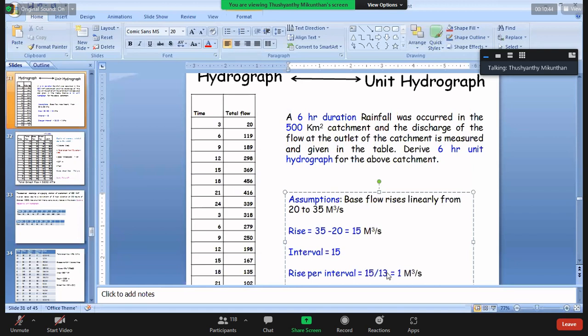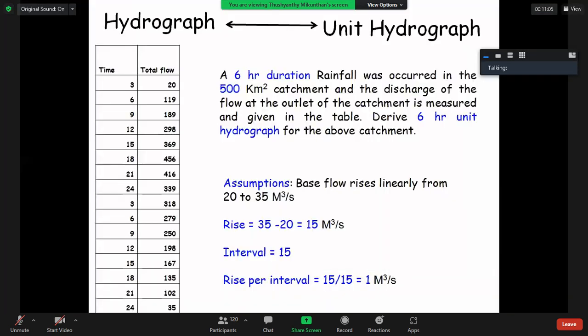Please correct there also. Is it okay now, everybody? Yes, ma'am. 35 minus 20, 15 cubic meters per second.